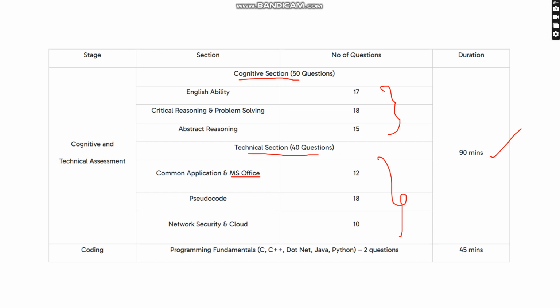The second round is the coding round. In the coding round, we can select any language. It may be C, C++, .NET, Java, or Python. They will provide two questions. Of these two questions, one must be completely executed and one can be partially executed. At this point they will allow it. The time duration is 45 minutes.